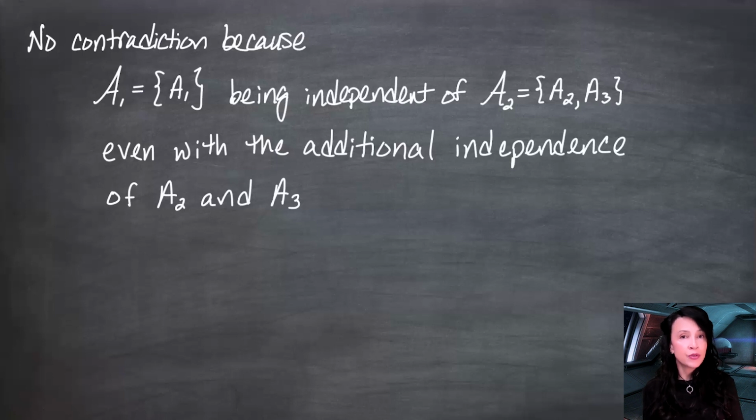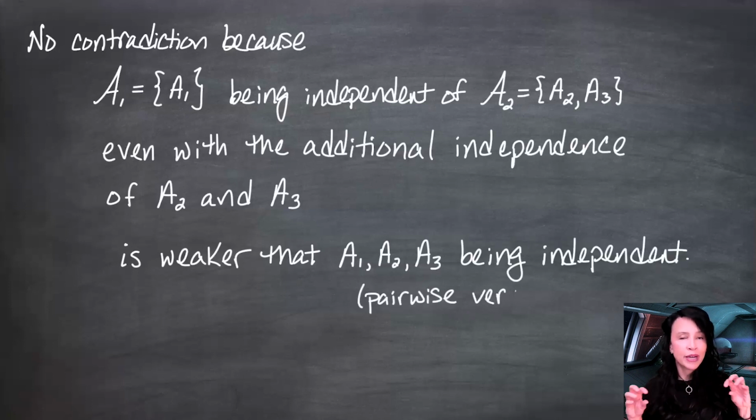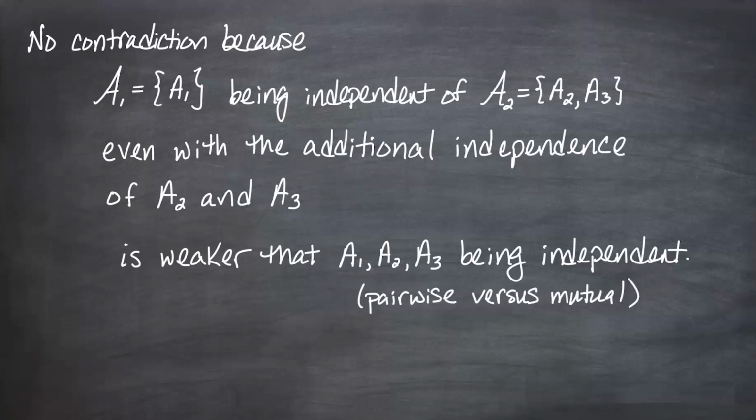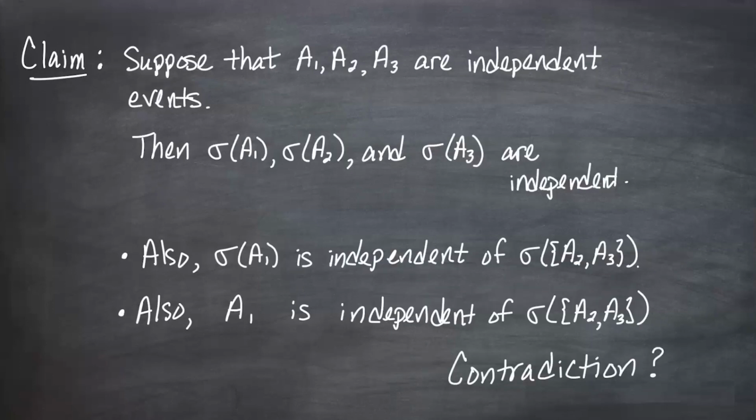Whereas the probability of each of those sets with two elements is each 1/2, and 0 does not equal 1/2 cubed. So we did not have mutual independence between the three sets, A1, A2, and A3. So that's why claiming this new result, starting with all independent sets and maybe grouping them into collections, and then making sigma fields out of those without them having to be pi systems, is not contradicting that example. Because in this claim, I am assuming more independence than we had in the coin example, mutual independence.